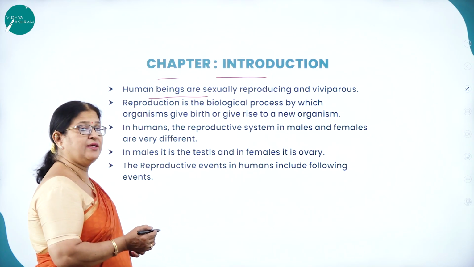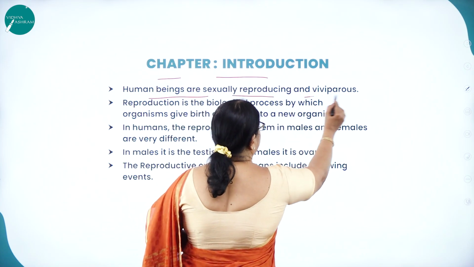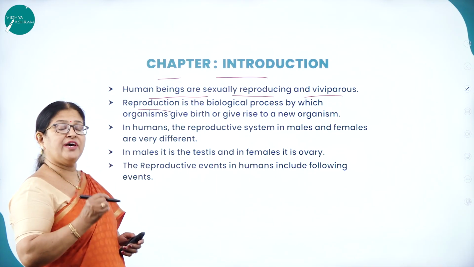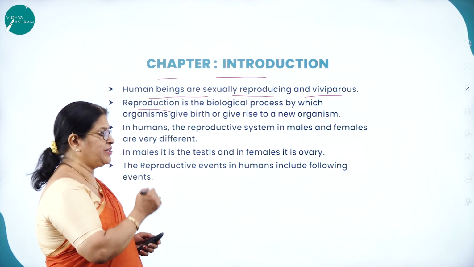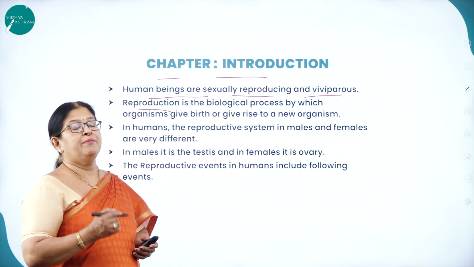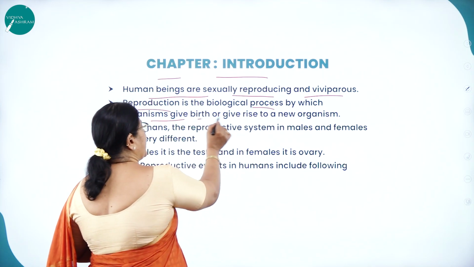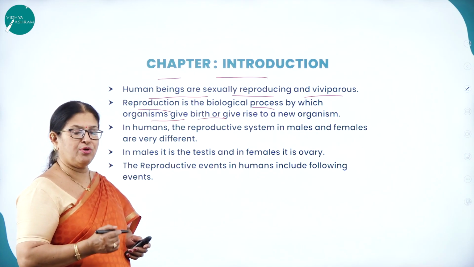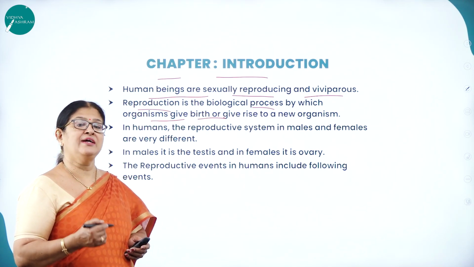So human beings are sexually reproducing and viviparous animals. As I said, reproduction is a very important characteristic feature of living organisms and particularly human beings. So what is reproduction? Reproduction is the biological process by which organisms give rise to a new organism or a new offspring, and this offspring grows, matures, reproduces and dies.